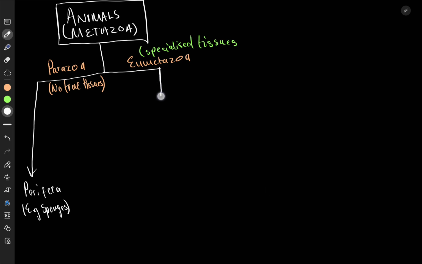Now, when we have come this side to these guys that have true tissues, that have specialized tissues, the next thing we're going to ask is, what type of symmetry do you have? And when we ask what type of symmetry you have, we are also asking how many germ layers you have. So now we are splitting again. We have split once, we've gone down a bit, we are splitting again into two. There we go.